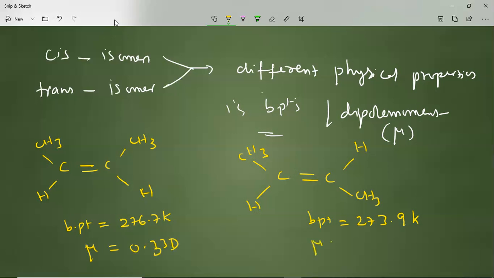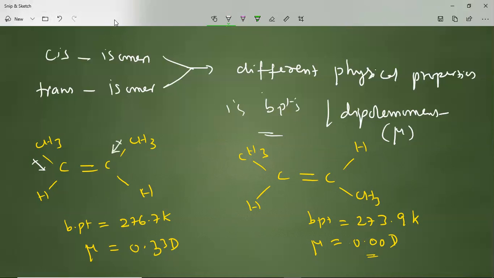For the trans form, the dipole moment is noticed as 0.00. The reason is that the bond moments get cancelled in the trans form, while the bond moments are not cancelled in the cis form.